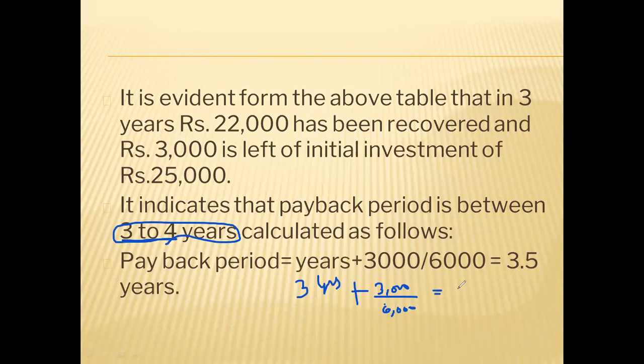Now if you see, 3 years we are earning 22,000, plus how many months will it take to earn the 3,000? 0.5 years. So we can say that our payback is 3.5 years. Understood the logic now? That's why we said that our payback period will lie between third and fourth year. Okay, this part, is everybody clear? How to calculate the payback? Any confusion?